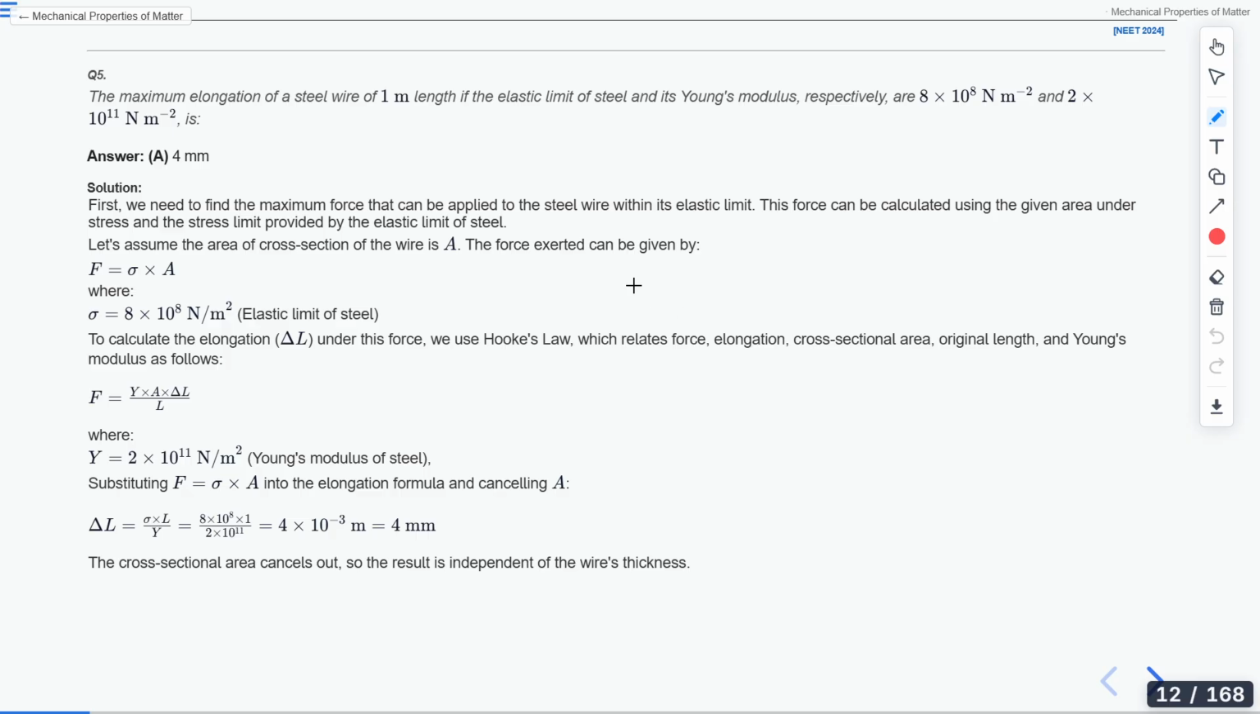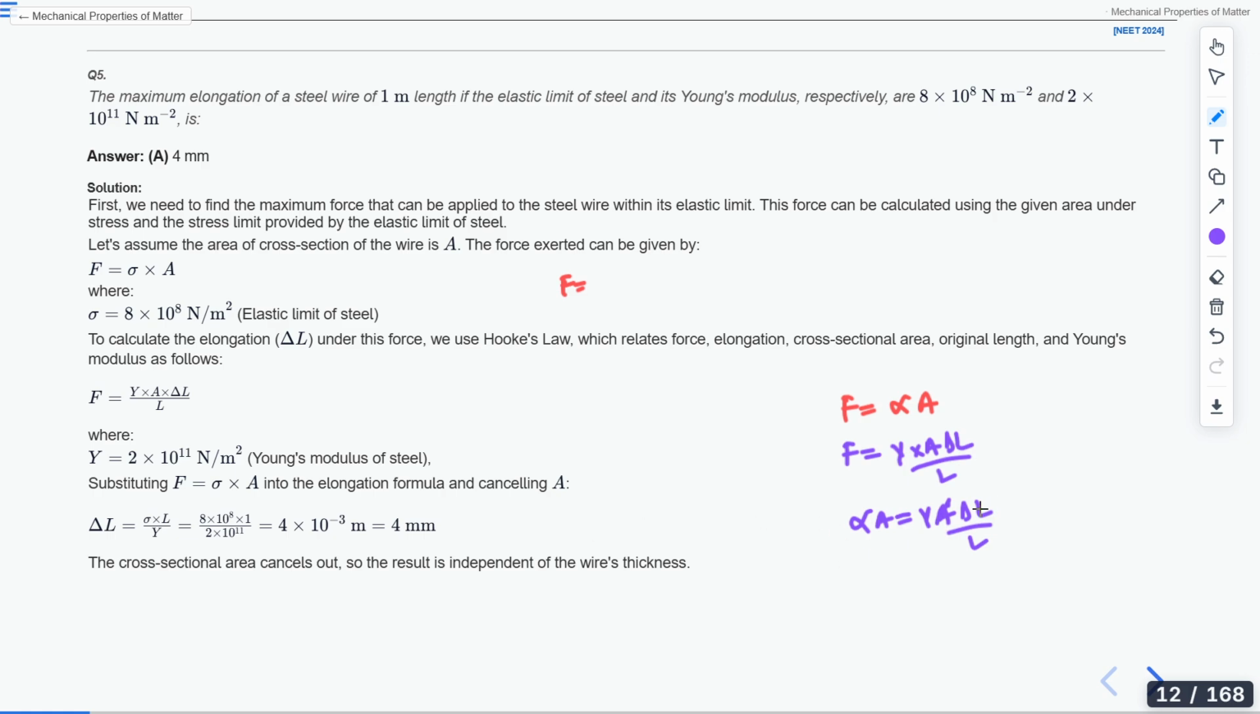We were told that only two formulas are important here. F equals sigma times A, where sigma is the elastic limit, and then F equals Y times A times delta L over L. We put sigma times A equals Y A delta L over L. A cancels out, and there will be another thing that we are left with.